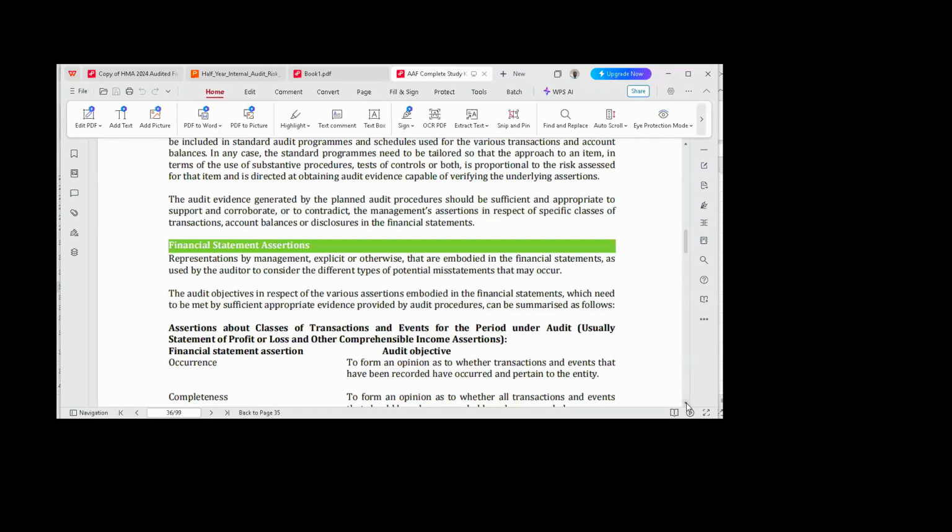Which is common to both the statement of profit or loss and other comprehensive income, and the statement of financial position.